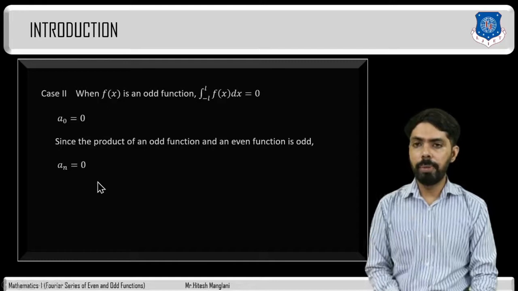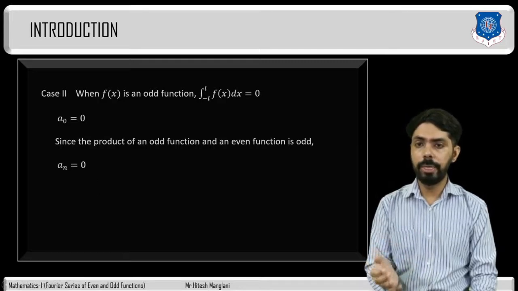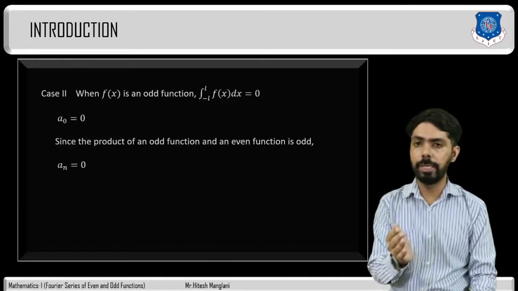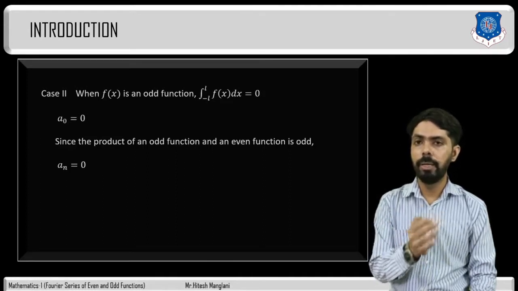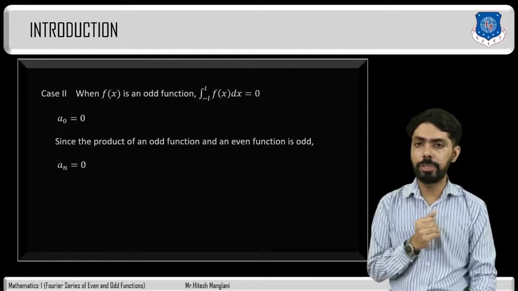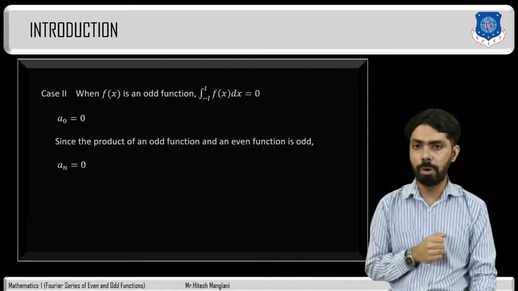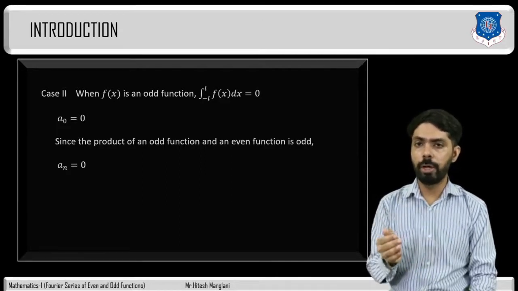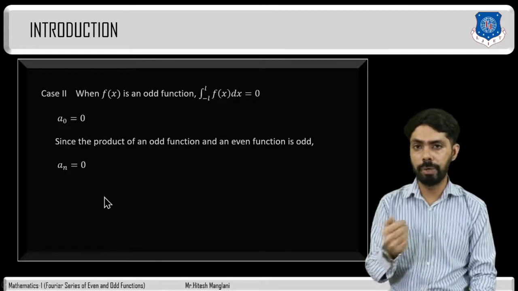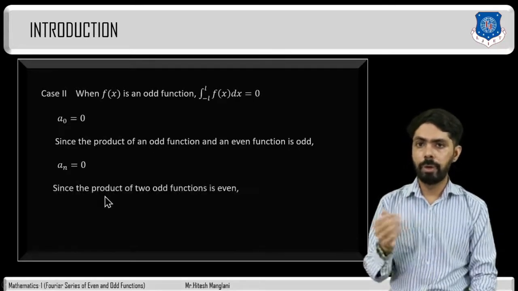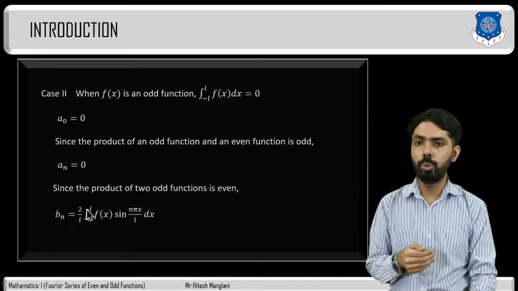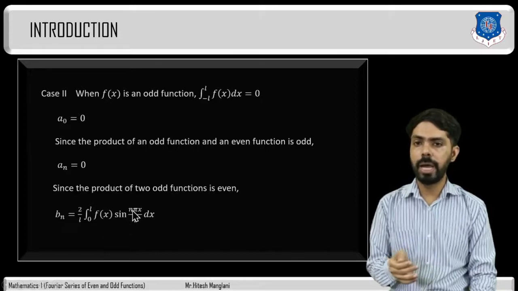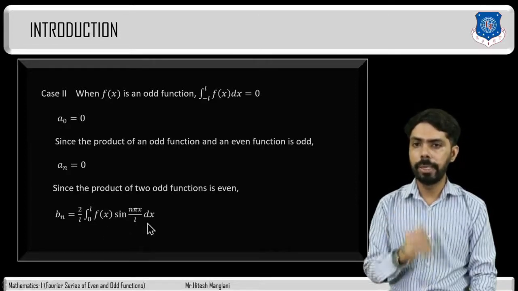Now we will find out Bn. So what is the formula of Bn? It is 1 divided by L, integration from minus L to L of f of x into sin n pi x divided by L dx. So here f of x is odd and sin is also an odd function. Therefore the product of two odd functions is even. Because the product of two odd functions is even, Bn will be 2 divided by L, integration from 0 to L of f of x into sin n pi x divided by L dx.